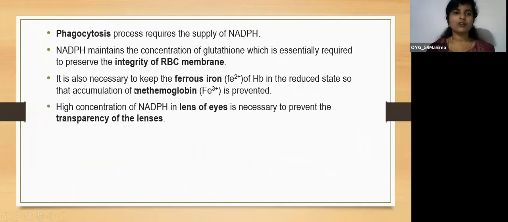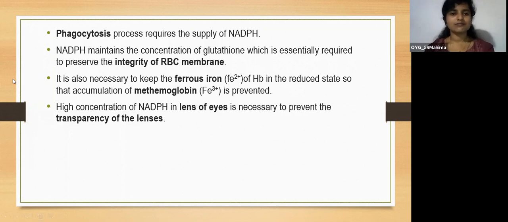Next is phagocytosis. Engulfment of foreign bodies is called phagocytosis. This process also requires the supply of NADPH. And NADPH maintains the concentration of glutathione. This glutathione is essentially required to preserve the integrity of RBC cell membranes.